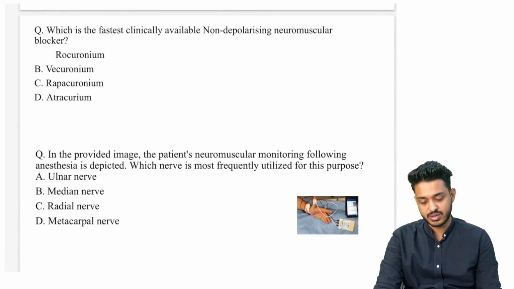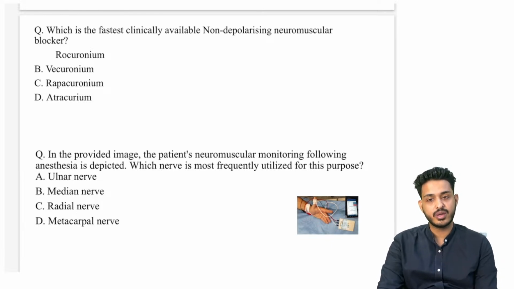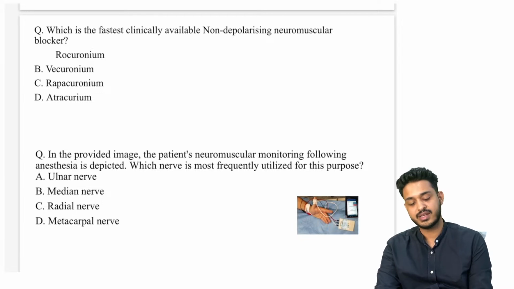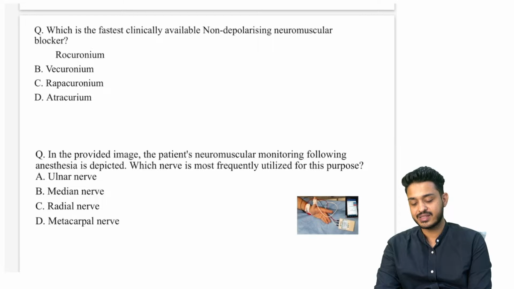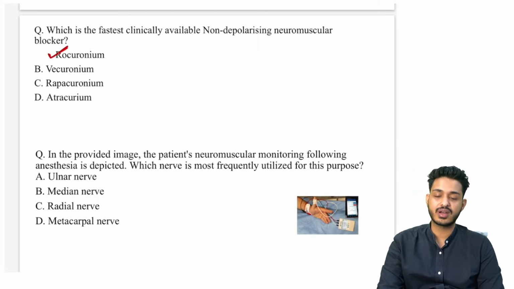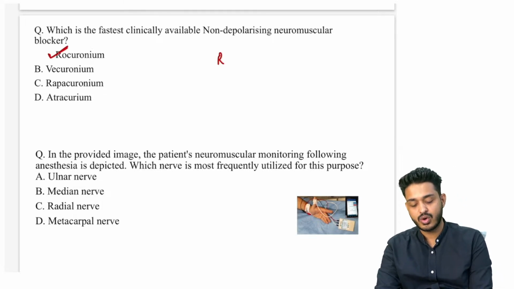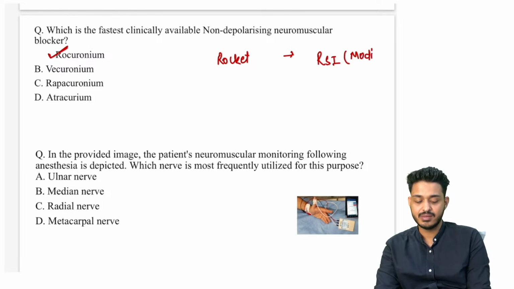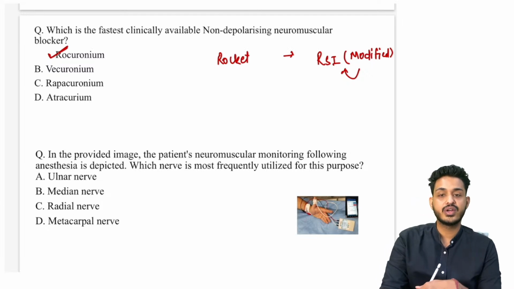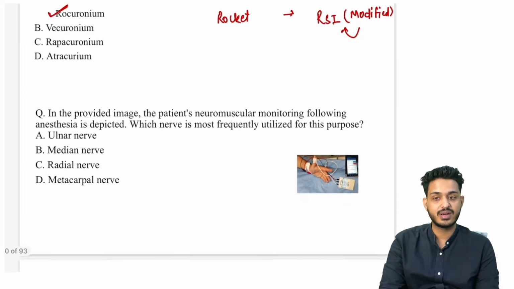Now try to solve the question. Which of the following is the fastest clinically available non-depolarizing muscular blocker? Exam question. Fastest non-depolarizing पूछ रहे हैं. That is going to be rocket, like I have told you, and that is rocuronium. It is going to be fastest rocket, right? And we are going to use it for modified RSI also. Modified RSI मतलब modified rapid sequence induction. अगर किसी को फटाफट इंड्यूस करना है, we can also use this particular drug, right?